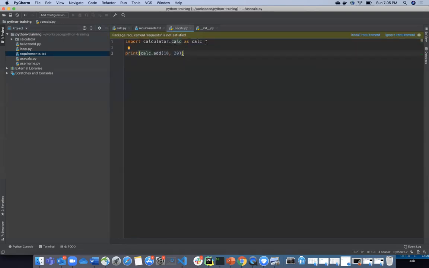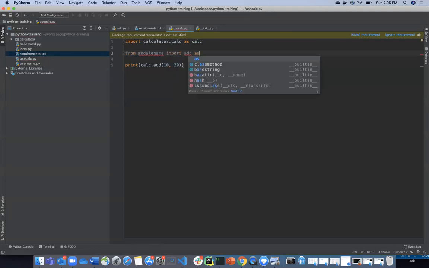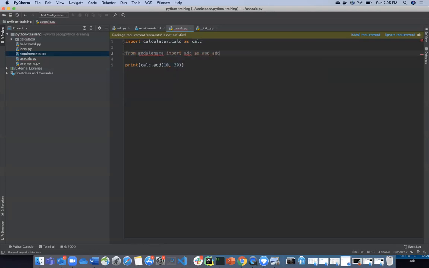Yeah, so the syntax would be from module name import add as mod1_add. You can alias it like that, and from the other module import add as mod2_add. So now you can start using mod1_add and mod2_add. Okay.